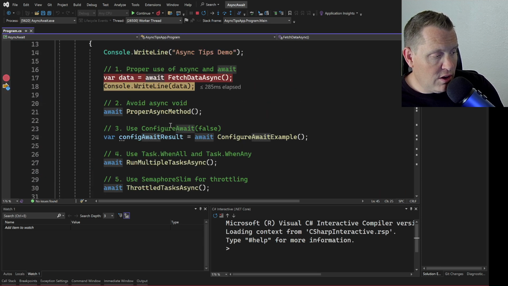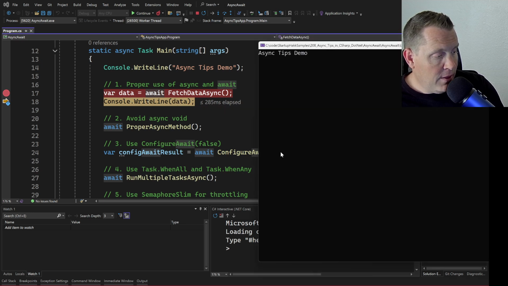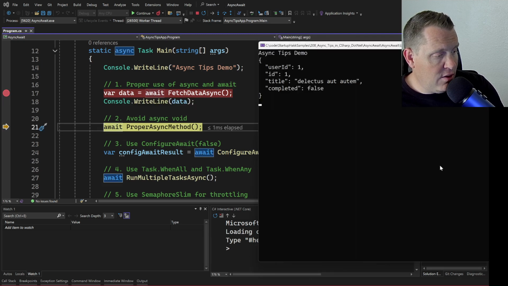So that way our code can continue to run while we go to get this data. And so it comes back and we'll write this data out here. So then we're going to write that data out. You can see that JSON that we got here, right?